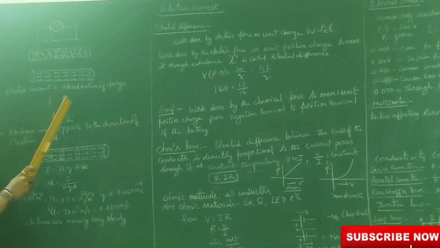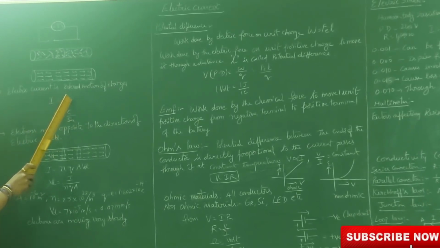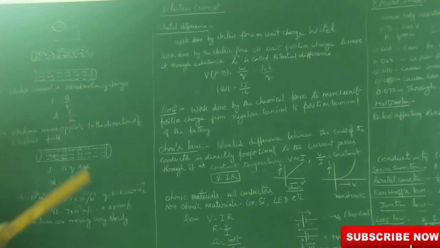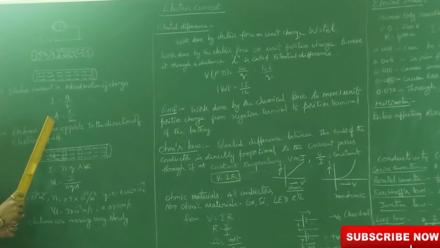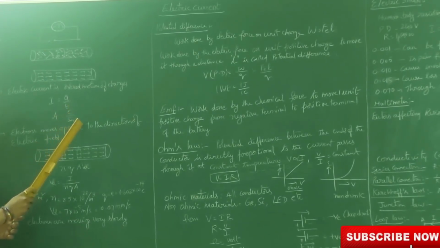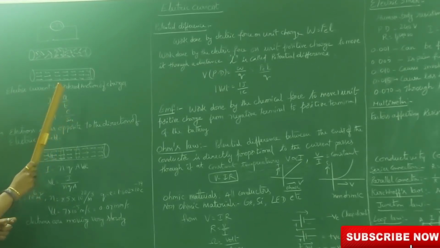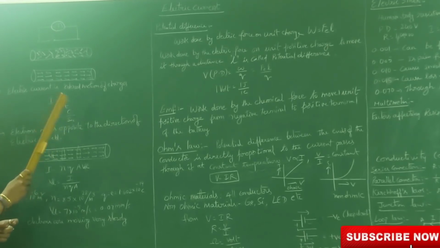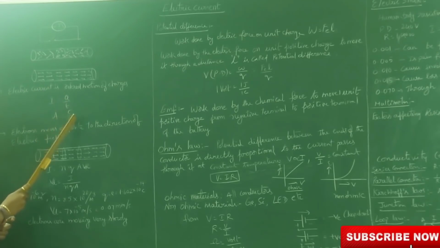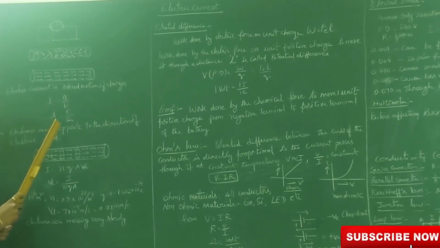The formula is I equals Q by T, where Q is the charge of the charged particles and T is the time. The unit of electric current is ampere, coulomb per second. The unit for charge is coulomb, and the unit for time is second. Coulomb by second is the unit for current, which we denote as capital A, ampere.